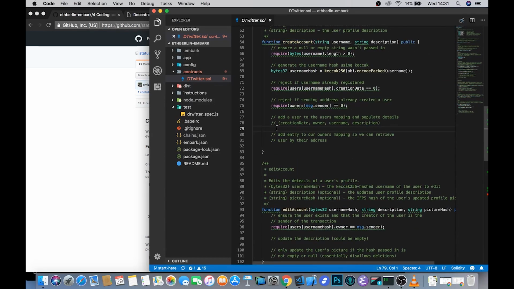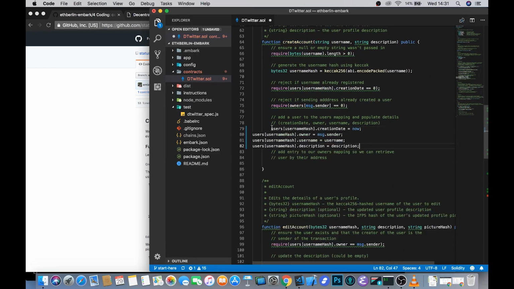So over here, you can come in and just make sure that everything's lined up. And we're using exactly the same pattern. So we look in that user's mapping with the username hash as a key, and then we look into each individual value here: the creation date, the owner, the username, the description. We update them either with now for the creation date, message.sender again for the address of the owner, and then username and description will be passed in up here as parameters.